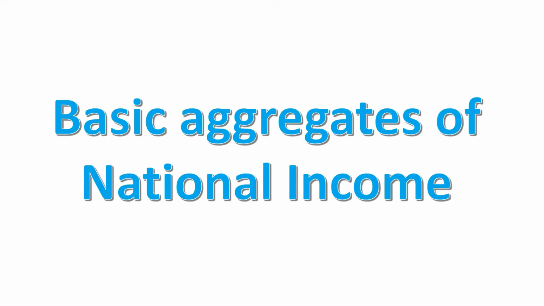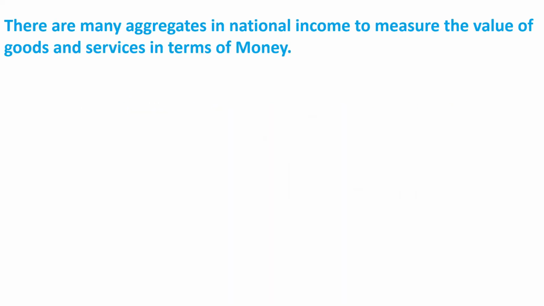Basic aggregates of national income. We can say that national income is value of goods and services. There are many aggregates to measure the value of goods and services in terms of money. Here we will discuss about 8 aggregates. First is gross domestic product at market price. Second, gross domestic product at factor cost.